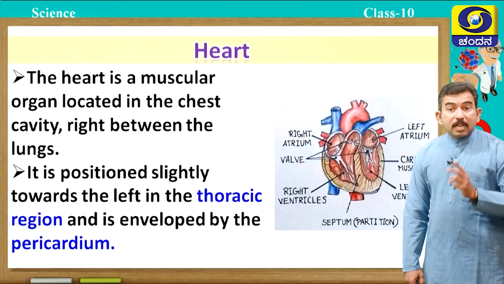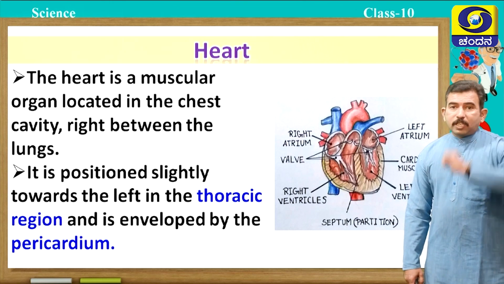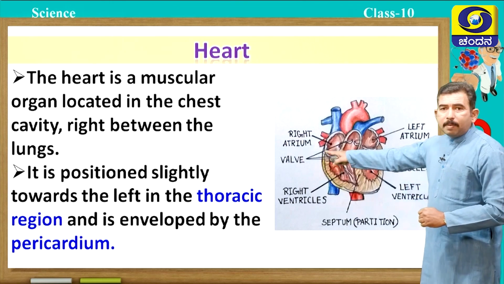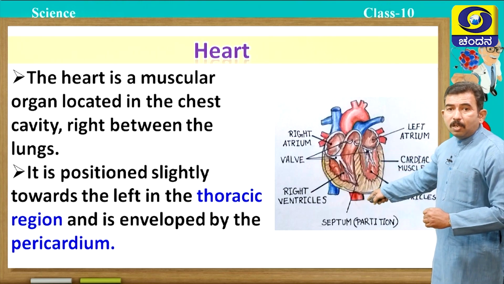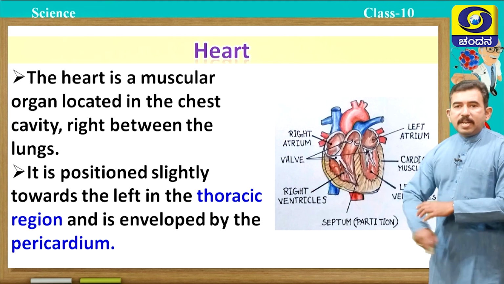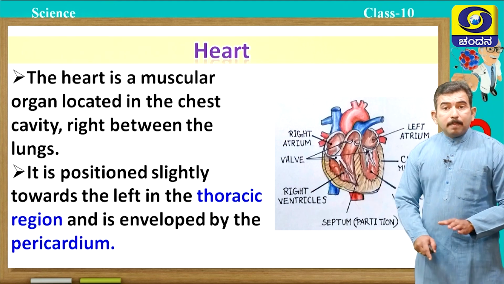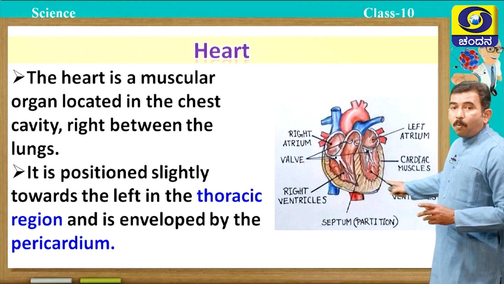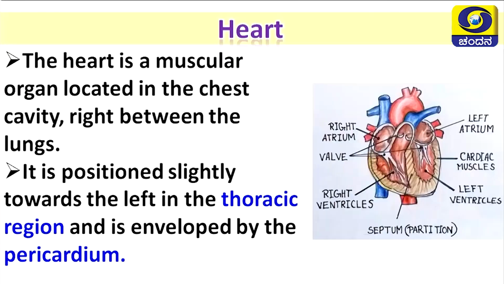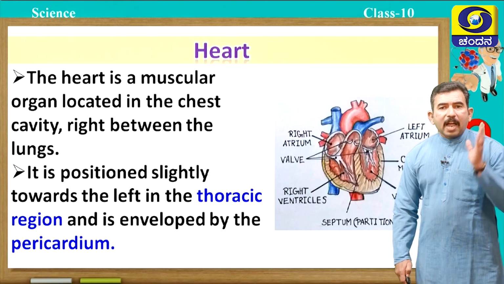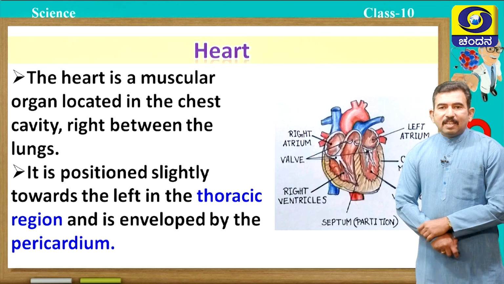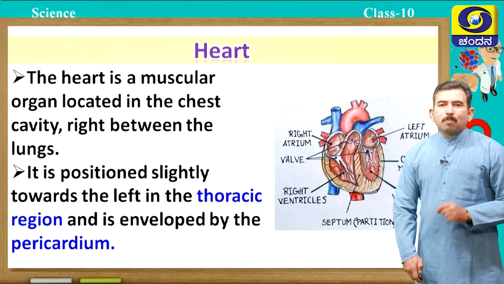And our heart comprises mainly four chambers. Upper chambers are called atria and lower chambers are called ventricles. And these chambers are separated by a wall called septum or partition. You can observe this in the picture. Our heart is a roughly triangular shaped organ. You can observe this small video clip.